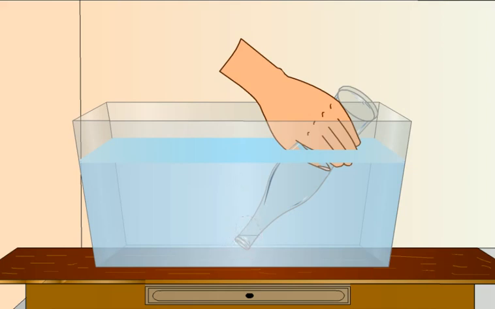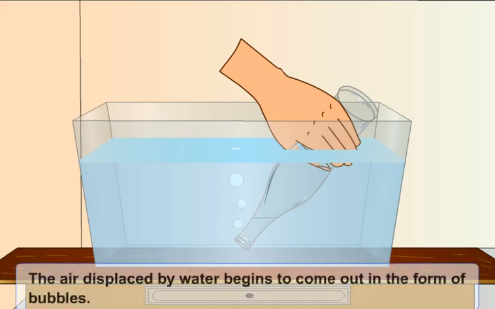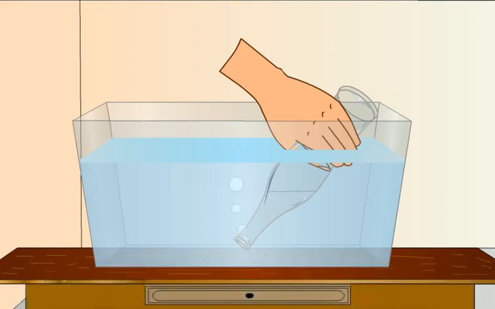As the water passes into the glass, it displaces the air. The air displaced by water begins to come out in the form of bubbles. Thus, we can prove that air is invisible, but it is everywhere and occupies space.